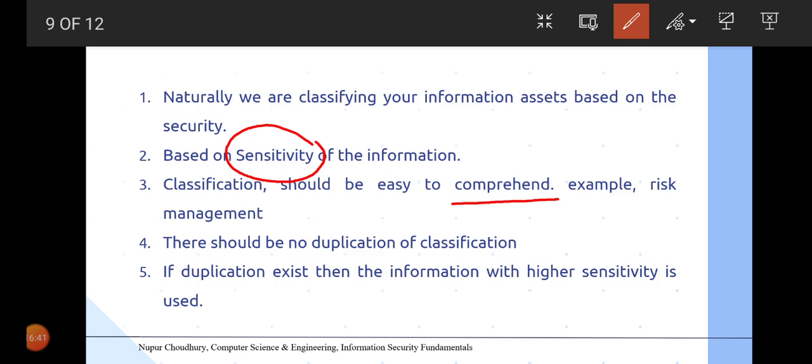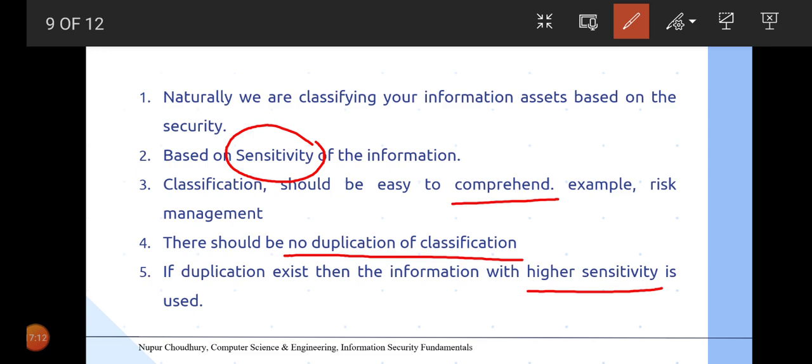The next important point is there should be no duplication of classification. That means for the same information we cannot have two different categories or two different classes for the same set of information or data that is present. However, there might be some duplication associated. In terms of those types of duplication, we have to go with the higher sensitivity that is allotted.